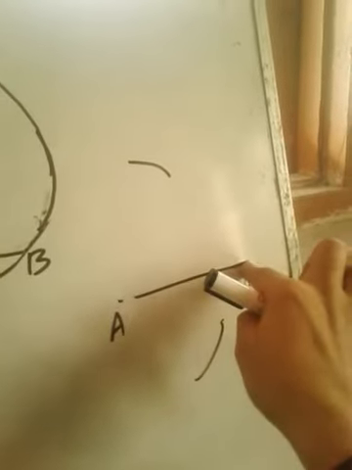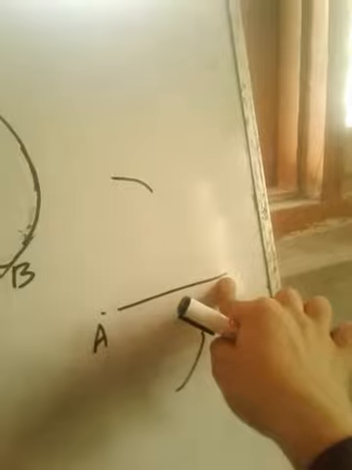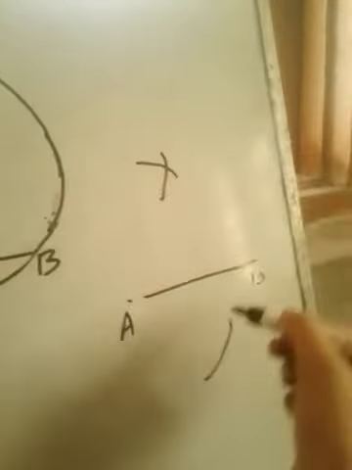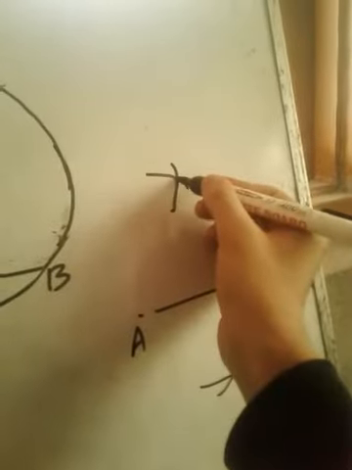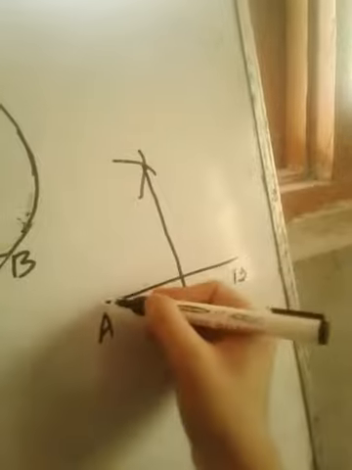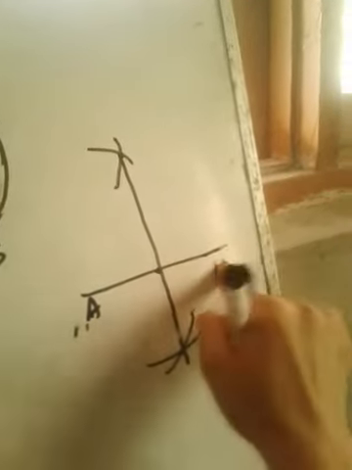Similarly, the radius has already been chosen. You should not change it. You are not required to change the radius. Again, keep this point as a center and draw this arc and this arc. The point of intersection is this point. Just join it. You will get the perpendicular bisector. This is the perpendicular bisector.